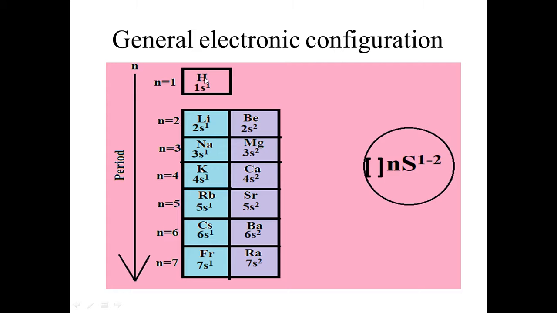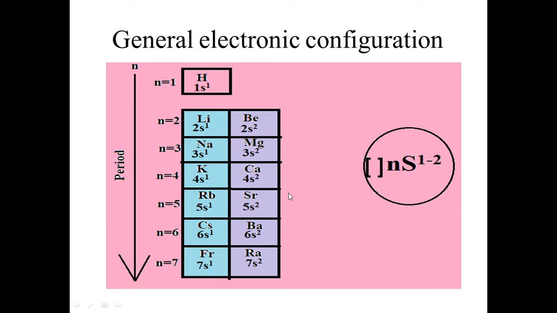The outermost configuration of hydrogen is 1s1. That 1 represents the period number. Since hydrogen falls into period first, the value of the principal quantum number must be 1.